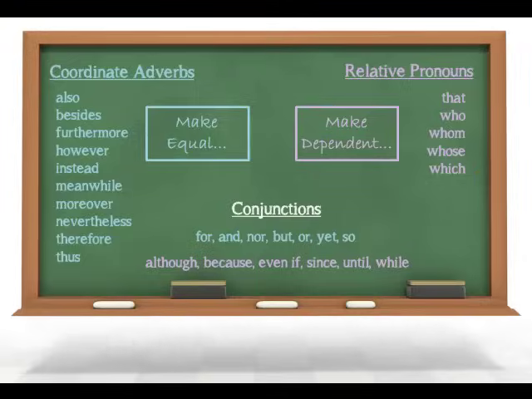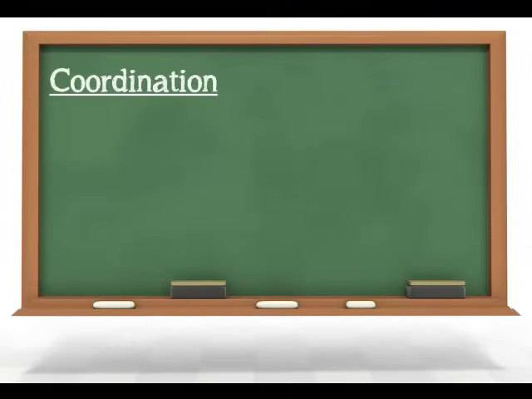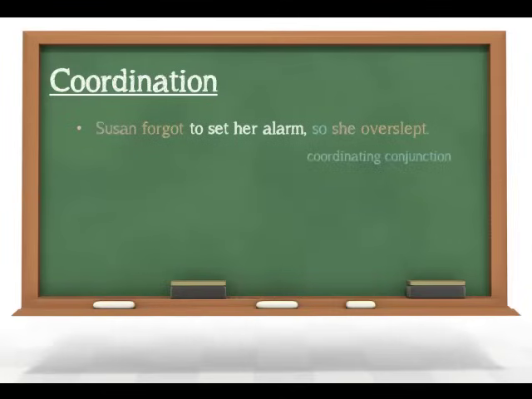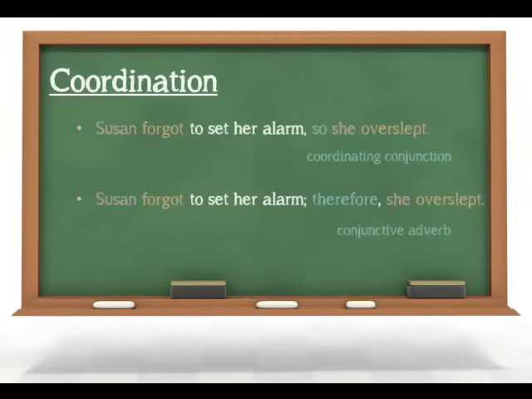So let's see a few examples of these. With coordination, we can either use a coordinating conjunction, like so, or a coordinate adverb, like therefore. And all of these are joining ideas of equal importance.